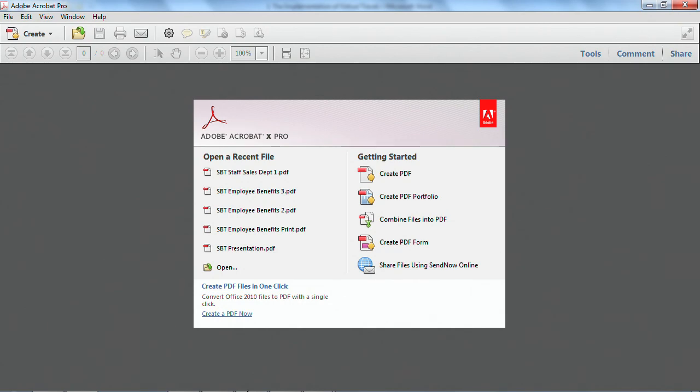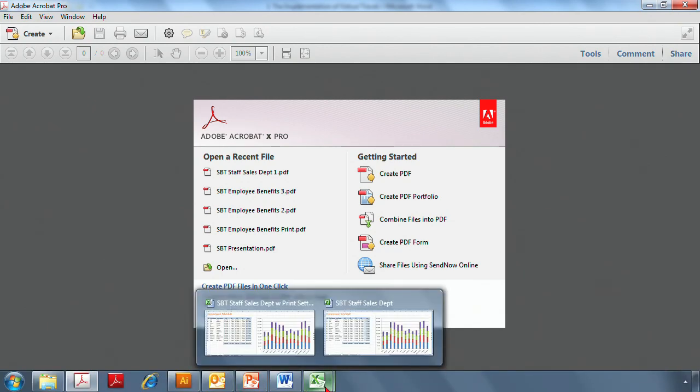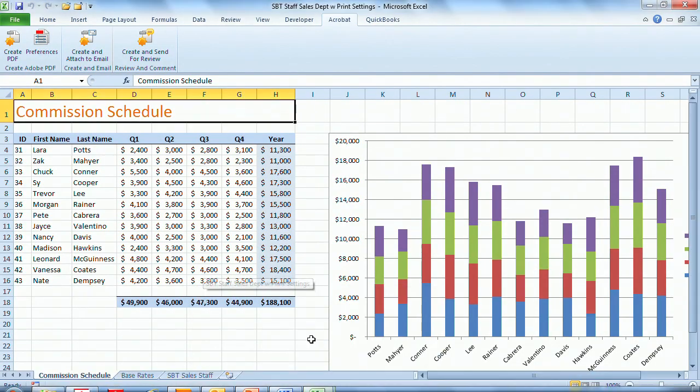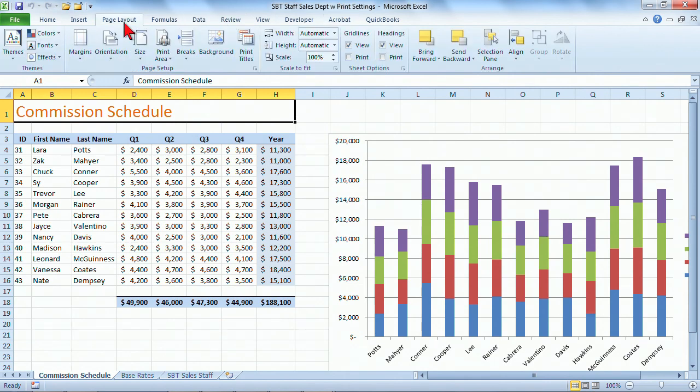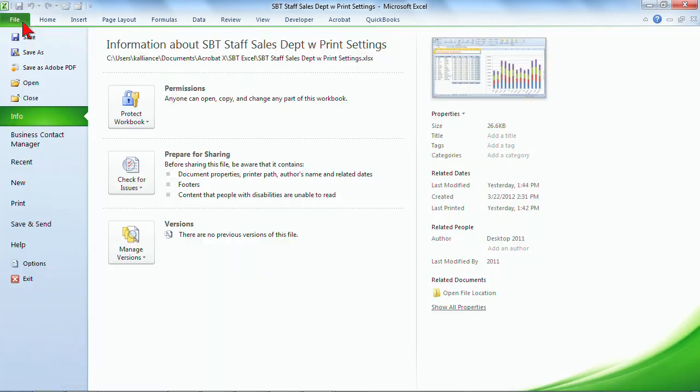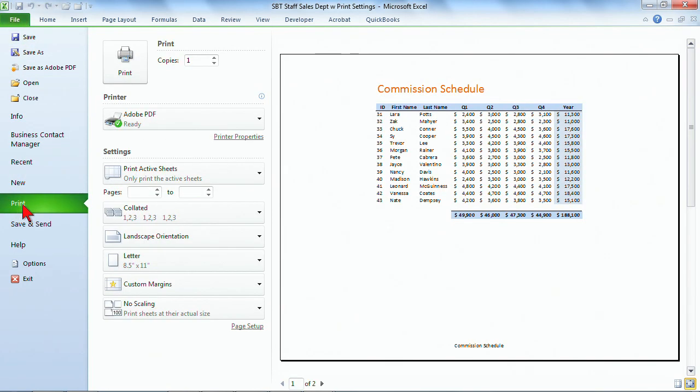And to alleviate that, it is a good idea before you create PDFs from Excel, whether you're using the print or the PDFMaker, that you do want to create some print settings. And so here's another file that's been opened up, and I had already gone in and made some changes to the print area and the backgrounds and set up some headers and footers and did just some basic cleanup. And so if I were taking a look at the print preview, I can get some options when I'm printing it out.